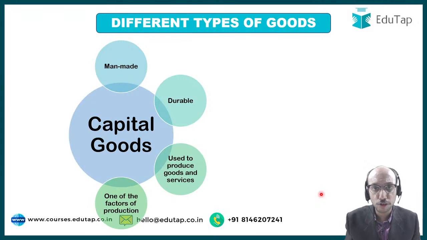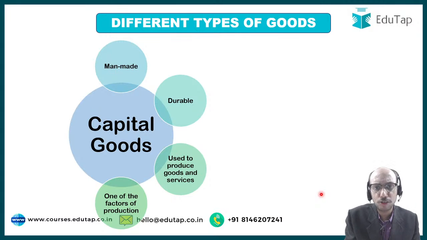What are 4 factors of production? Quickly type it out in the comment section. I am asking you the question, what are the 4 factors of production? It is land, labor, capital and entrepreneurship. So you should know these 4 factors of production. They are discussed fully in the course. One of these factors of production is capital goods, right?